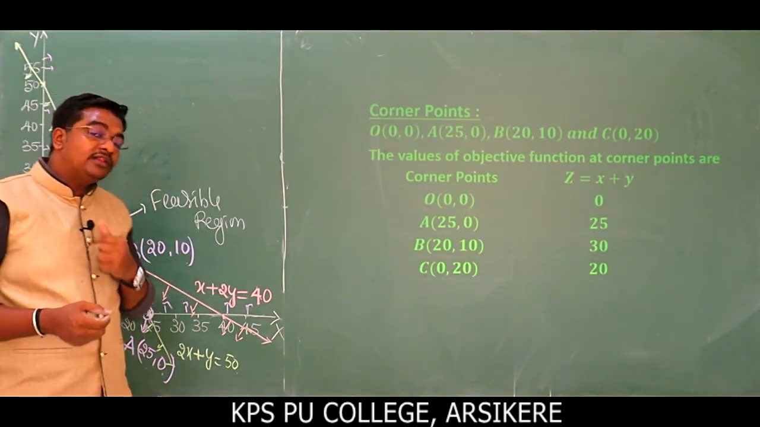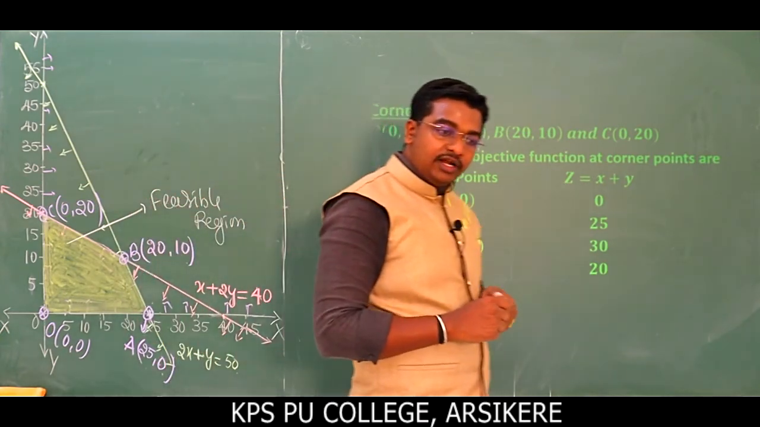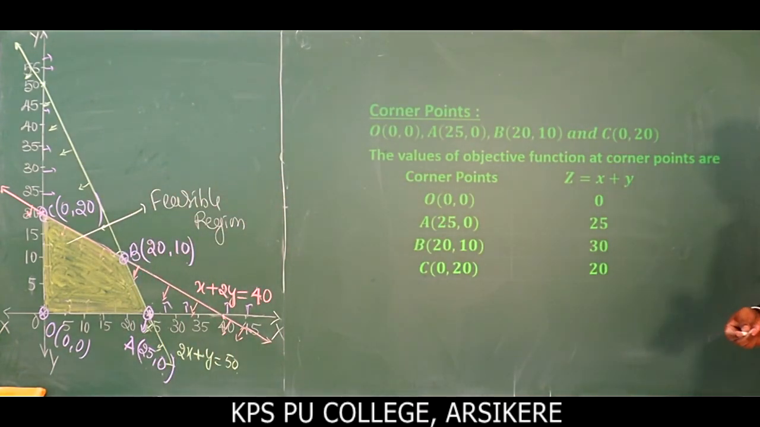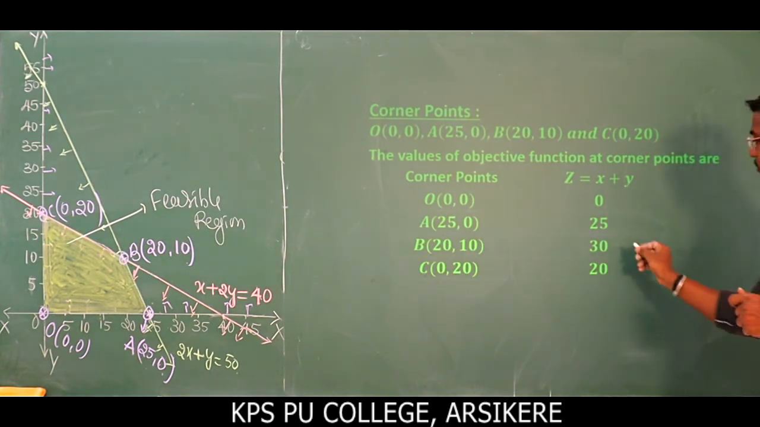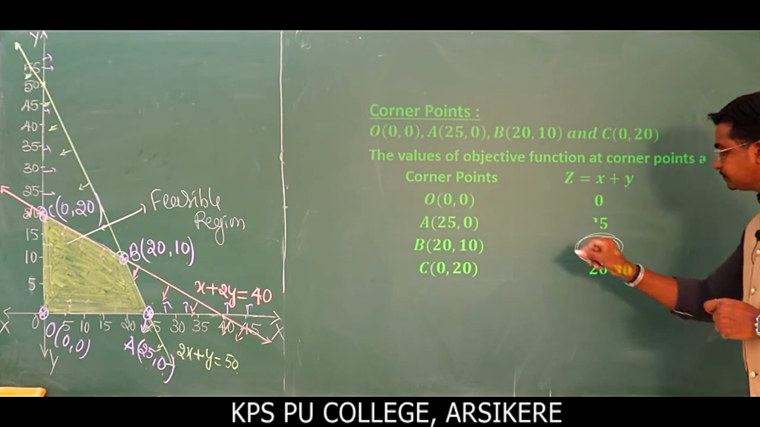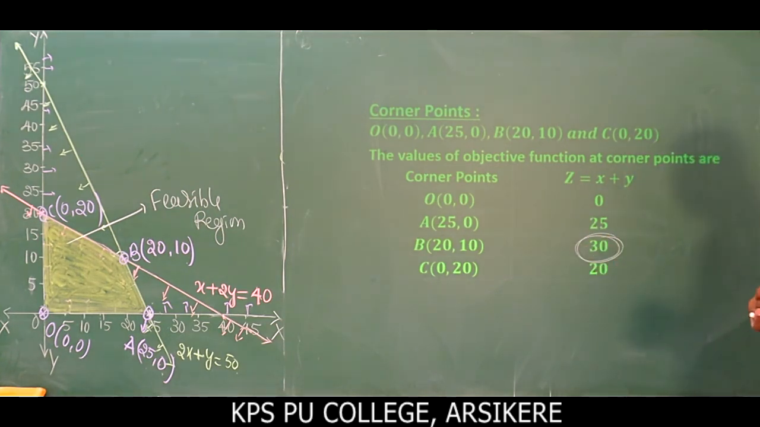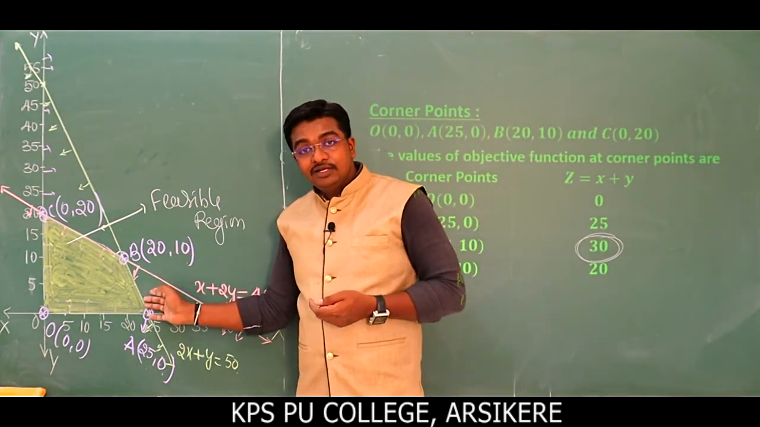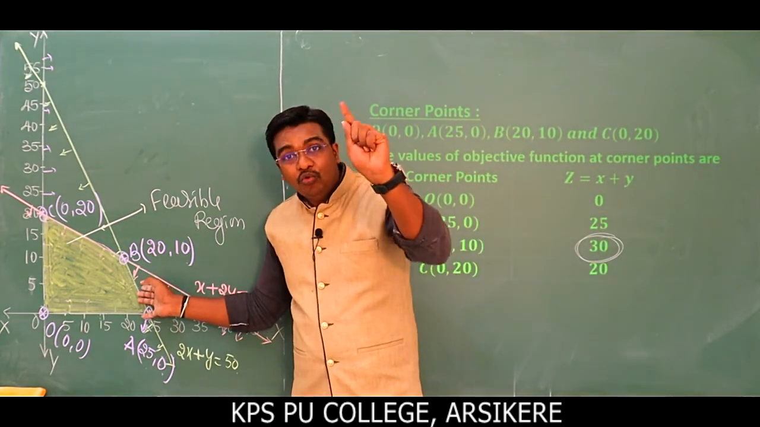Here we need to find the maximum value of the objective function, right? Maximum value of the objective function means first you have to take the largest value among the values of the objective function. So the largest value is 30. Can we take 30 as the maximum value? No. Just observe the feasible region. This region is bounded.